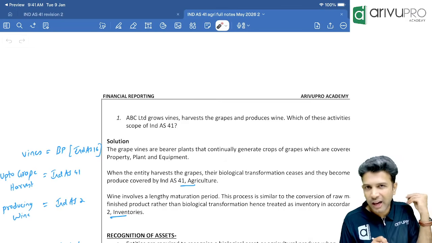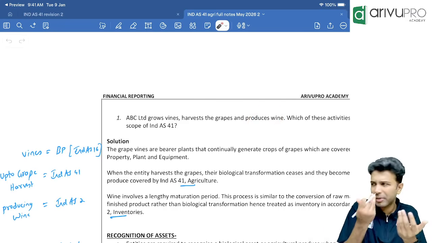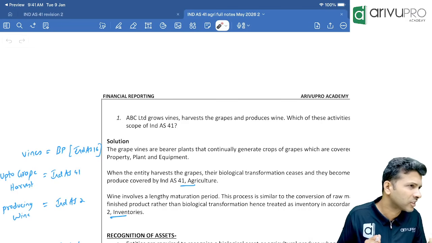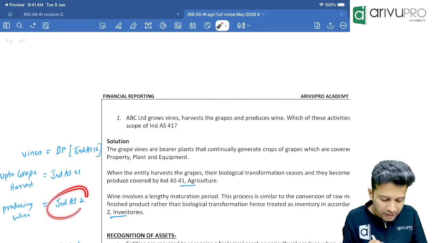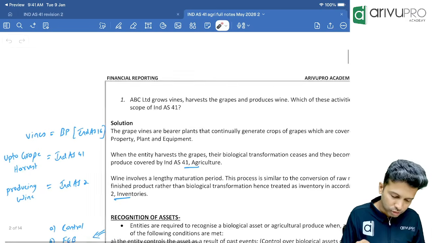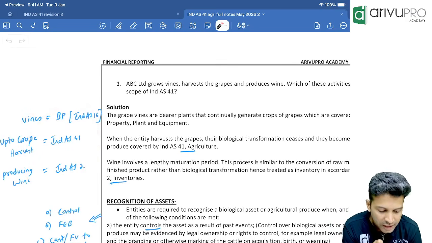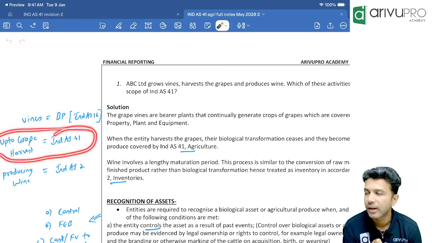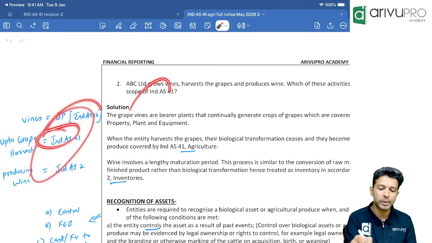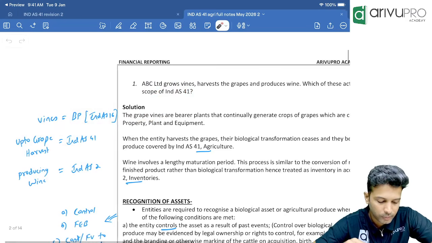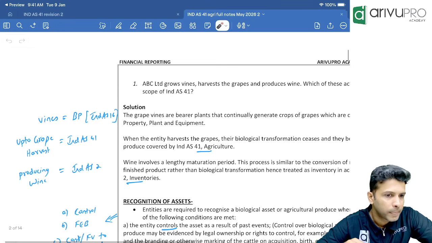Once the grapes are harvested or plucked out, then the grapes are used to produce wine, or maybe the grapes themselves are sold in the ordinary course of business. Then it becomes what? Inventory. After harvesting, it becomes inventory, and which standard will apply? Ind AS 2. So these are the activities for which different standards will apply. They ask for which activity Ind AS 41 will apply, which is what? Grapes, but only up to the point of harvesting. That's all is the answer for this particular question. Carry on, people.